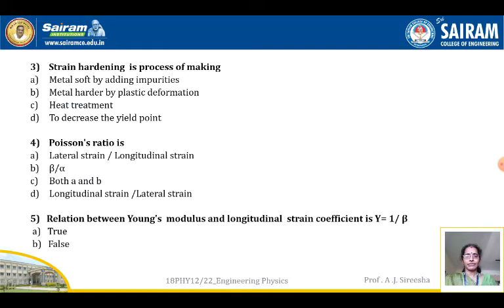Next, 5th one. Relation between Young's modulus and longitudinal strain coefficient is Y is equal to 1 by beta. Is this statement true or false? Remember, longitudinal strain coefficient is denoted by alpha. So Y is equal to 1 by beta. This is wrong. It should be Y is equal to 1 by alpha. Therefore, this statement is false.